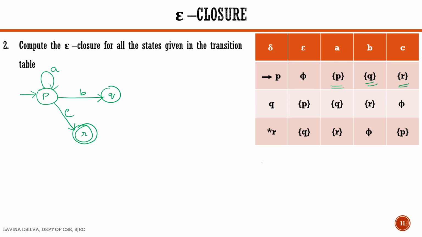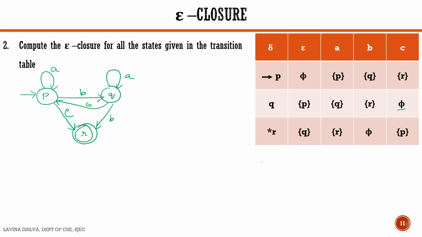Next we'll take state Q. State Q has got an epsilon transition, that is empty transition, and it moves to state P. So Q moves to state P on an epsilon transition. Next, state Q remains in itself when it sees an input A. State Q goes to state R when it sees an input B. And there is no transition which is defined for input C on the state Q.